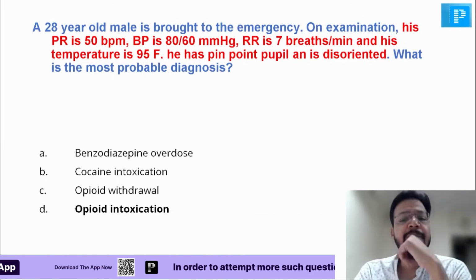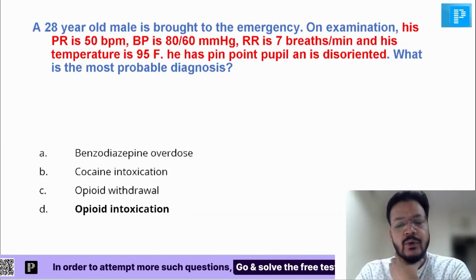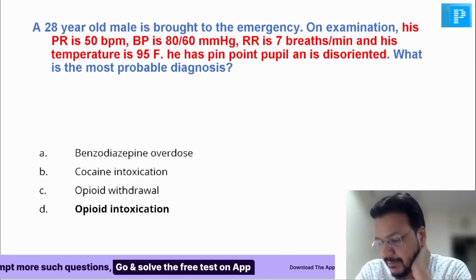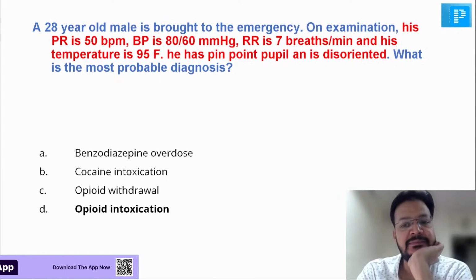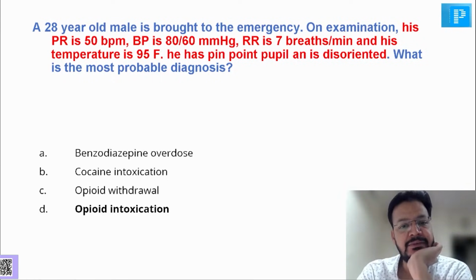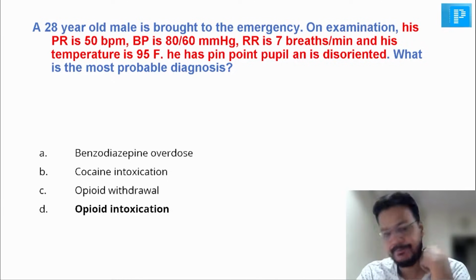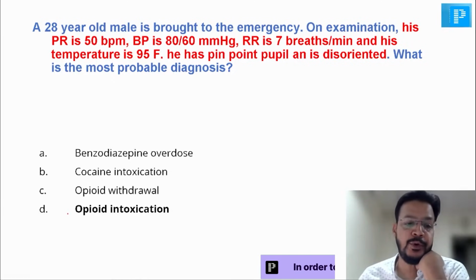Now, sir, can anyone tell me this one? A 28-year-old male is brought to the emergency. On examination, his PR is 50, BP is 80/60, RR is 7, temperature is 95, with pinpoint pupils, and he is disoriented. Yes, this is opioid intoxication.